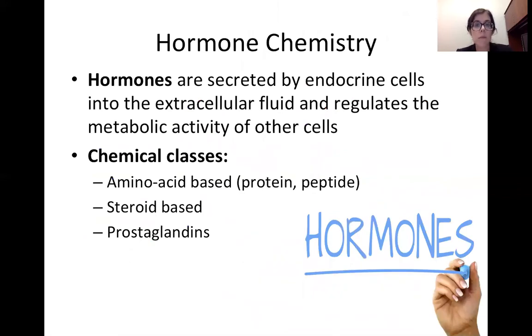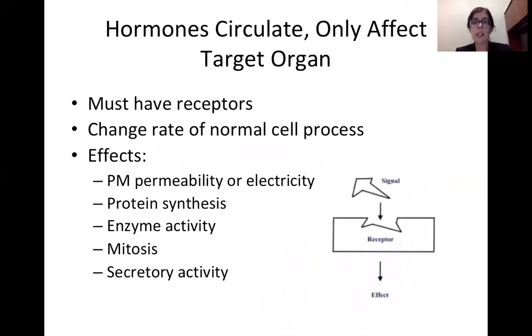So hormones are secreted by endocrine cells into the extracellular fluid, and they regulate the metabolic activity of other cells. And they come in three classes: amino acid based, which can either be larger proteins or small peptides; steroid based, which, remember, steroids are a lipid; or a unique category called prostaglandins, which we're really not going to talk about. Hormones then circulate, but they only affect a target organ. So all of the organs of the body may be exposed to a hormone, but the only ones that will respond are ones that have a receptor that will specifically bind to that hormone.